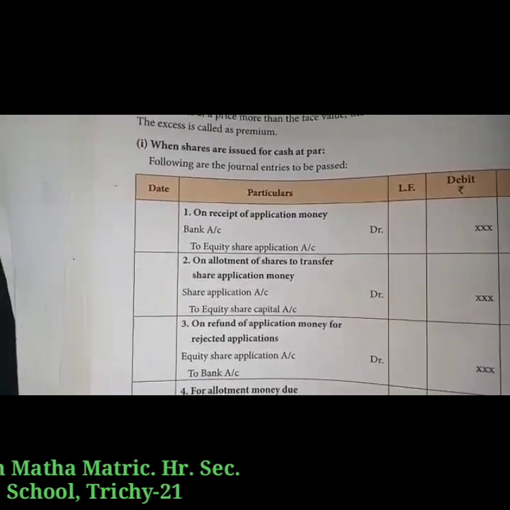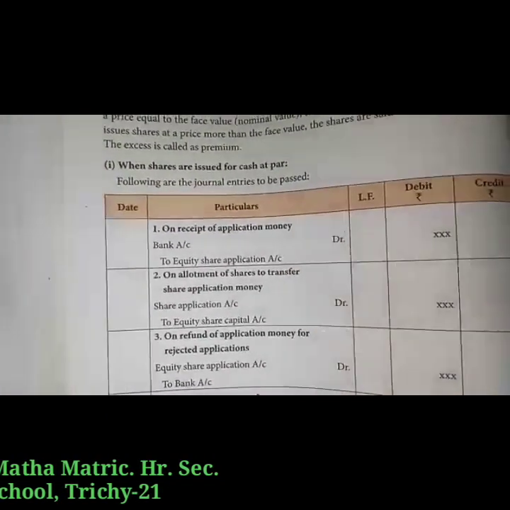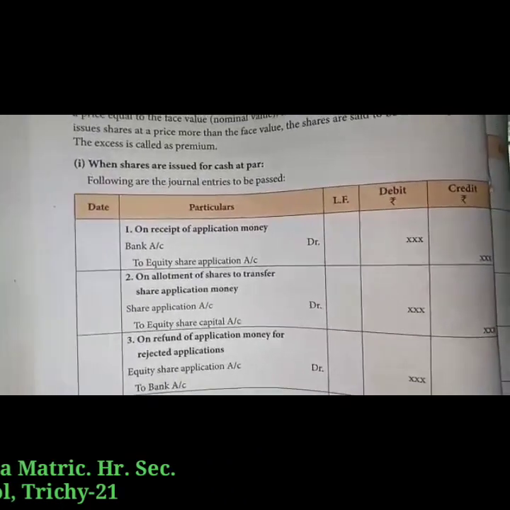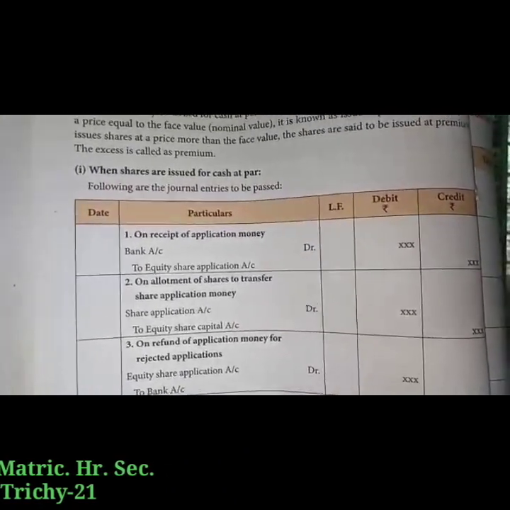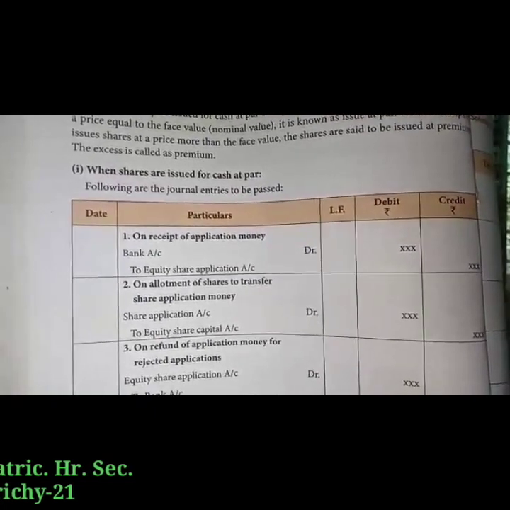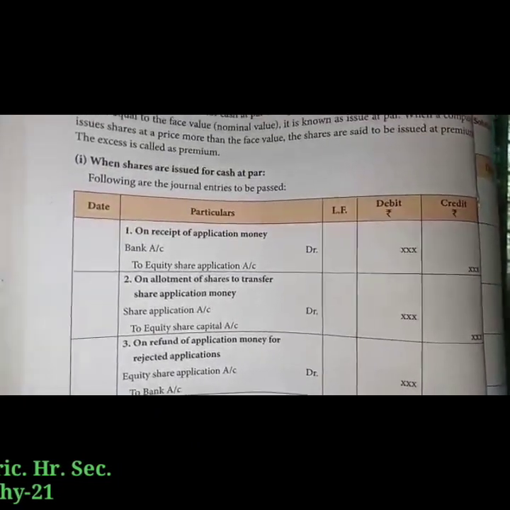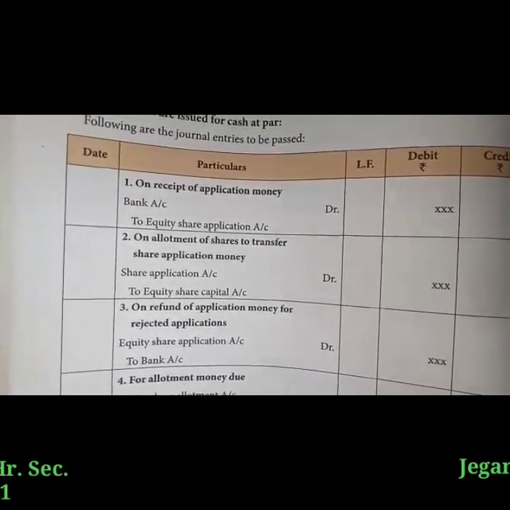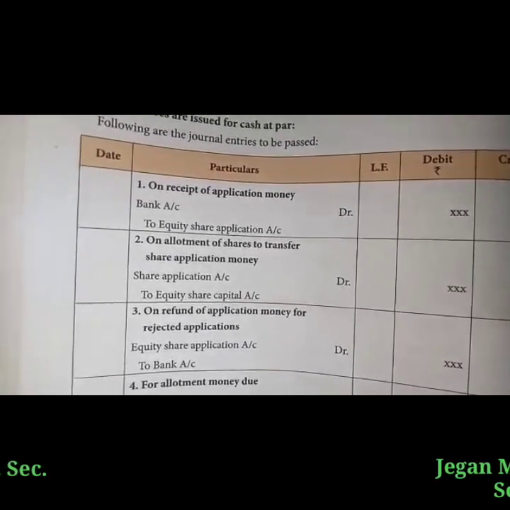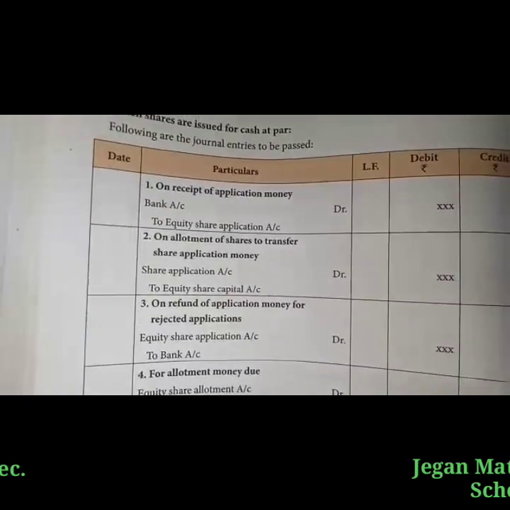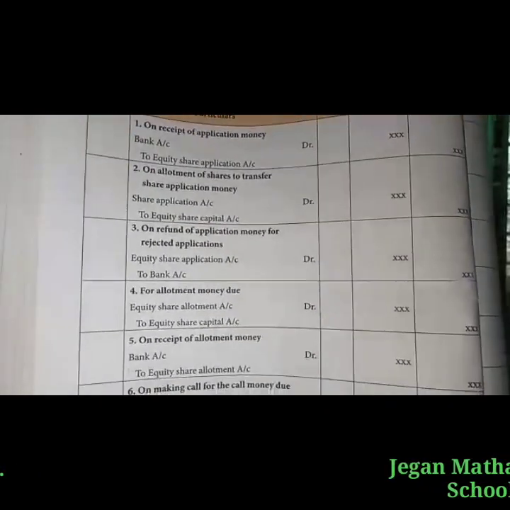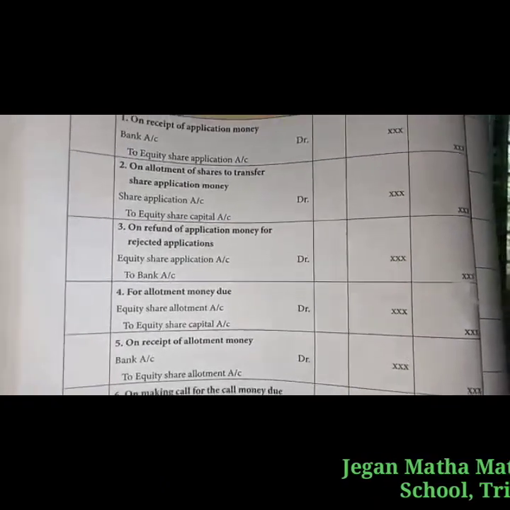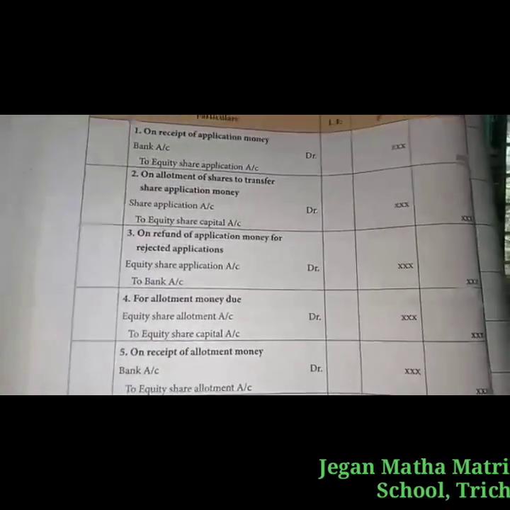First one, on the receipt of application money, we have to write the journal entry: Bank Account debit to Equity Share Application. On allotment of shares, transfer of the share application money: Equity Share Application Account debit to Equity Share Capital. Then the third entry, on refund of application money for rejected applications: Equity Share Application Account debit to Bank Account.